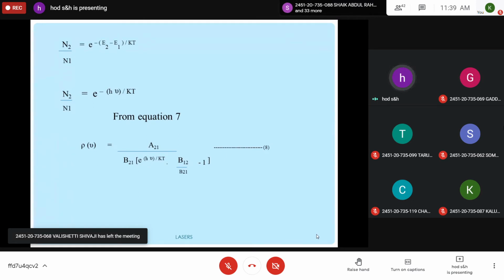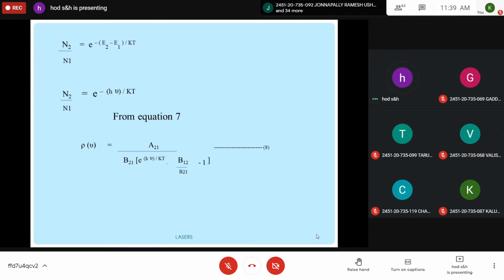Rho nu is A21 by B21 into e to the power of h nu by kT, B12 by B21 minus 1. What we did is, instead of N1 by N2, we have substituted e to the power of h nu by kT.